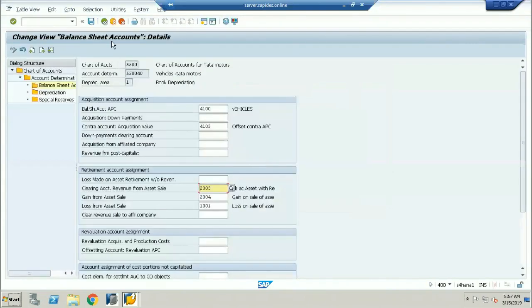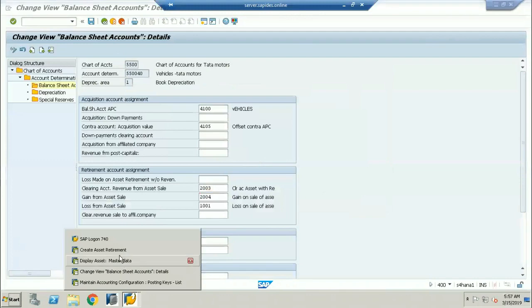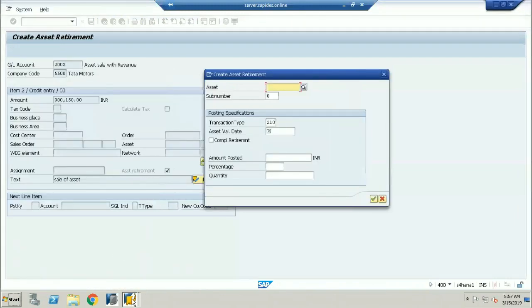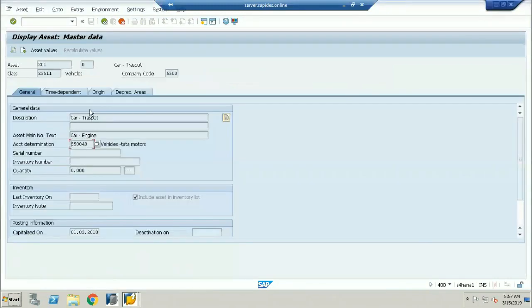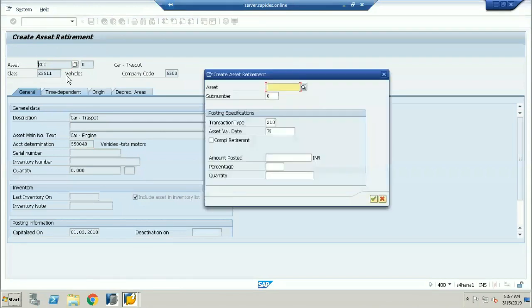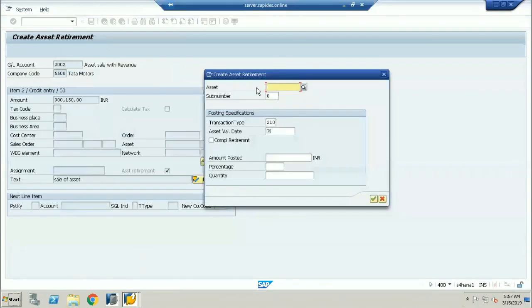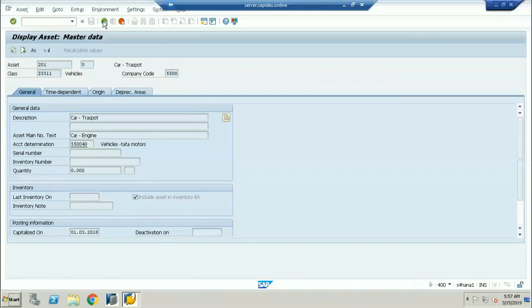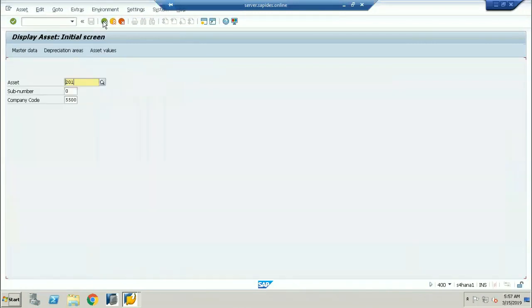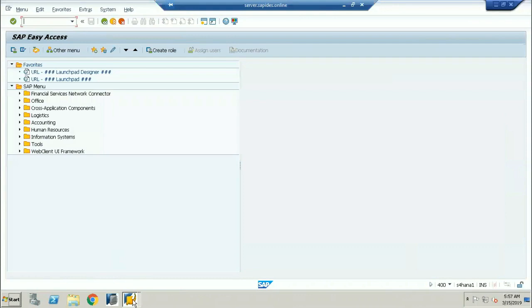So here, this is the asset. Now I just want to go for the retirement. So I'm selecting the asset number and giving the asset number here. Now let me come back. Why? Because there should not be any screen opened.